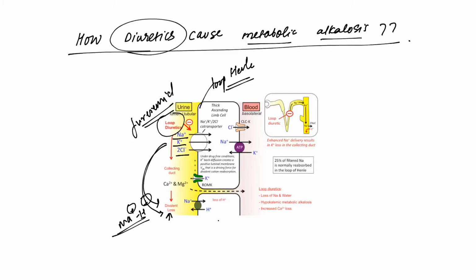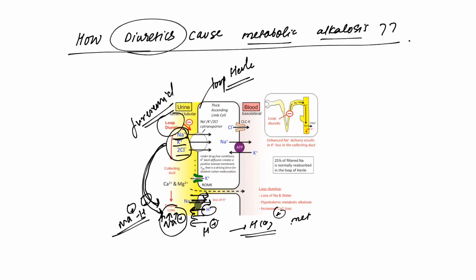Because the sodium did not get absorbed earlier, the distal concentration of sodium will increase, and there will be increased absorption of sodium over here. So effectively there will be increased excretion of H plus, and we know that H plus lost is bicarb gained in the circulation. So diuretics will lead to metabolic alkalosis.